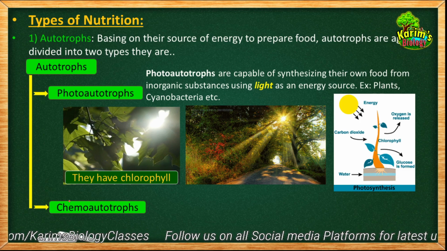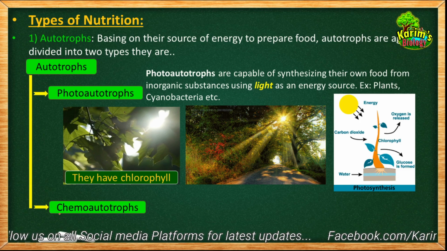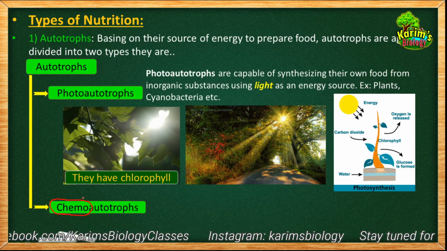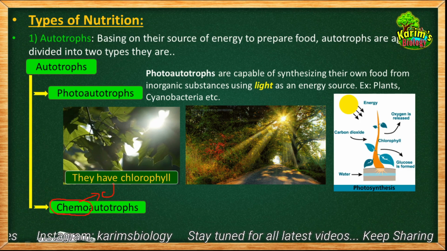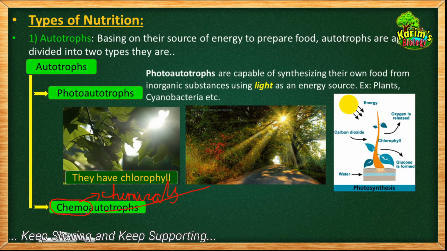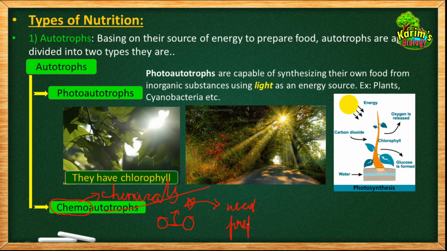Here also the name itself is suggesting, as I told you earlier, that chemoautotrophs are the organisms which are able to prepare their own food, but not by using the sunlight, but by using chemical compounds. That's why they are called chemoautotrophs. Then how are they able to do that? They are able to do that by breaking the bonds between the molecules. Suppose there is one molecule here, there is another molecule, there will be a bond between the molecules. When this bond is broken, some amount of energy will be released, and this energy will be used by these organisms to prepare food. So this is how they are able to prepare their own food, by the energy present in the chemical compounds.